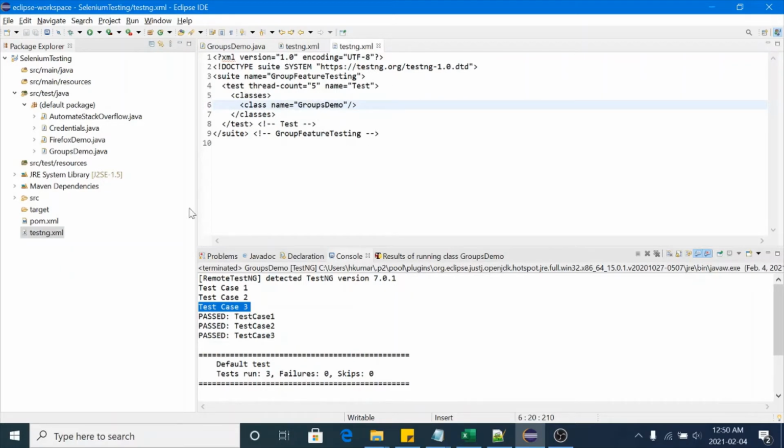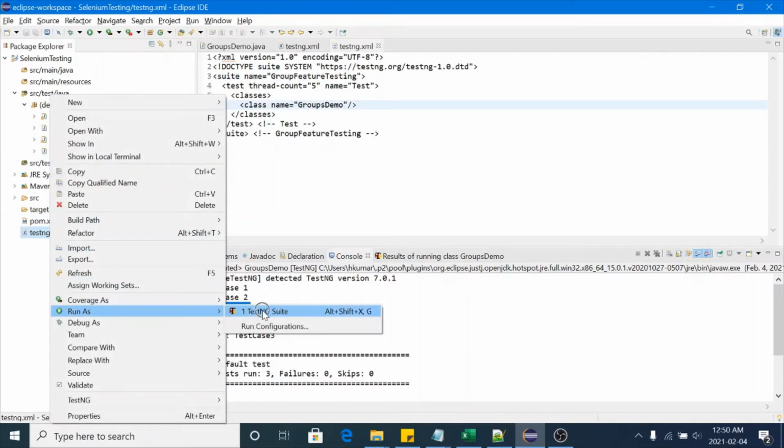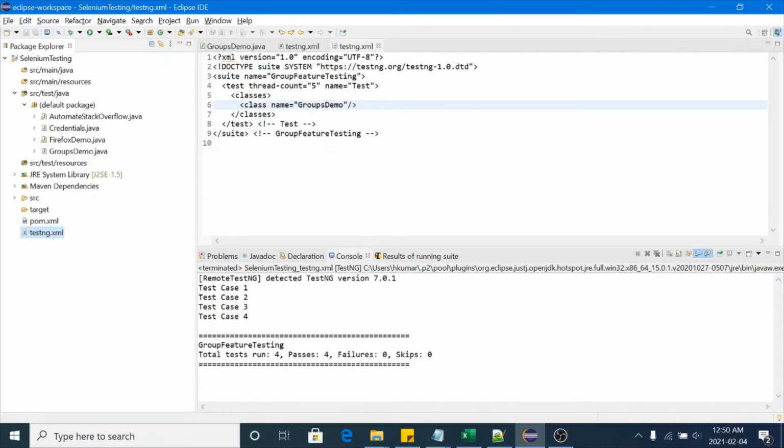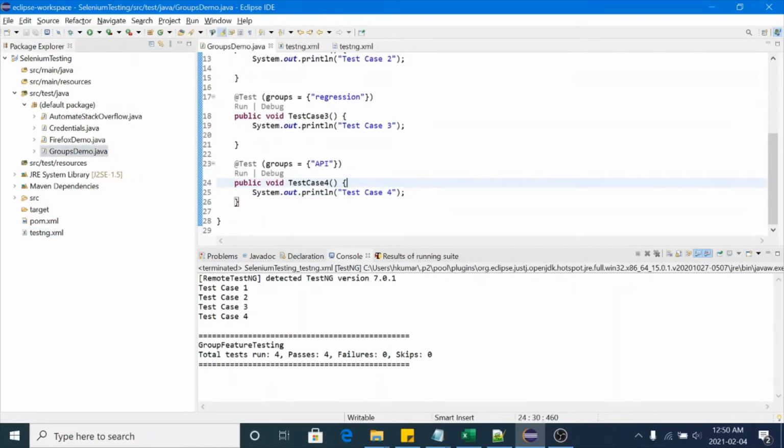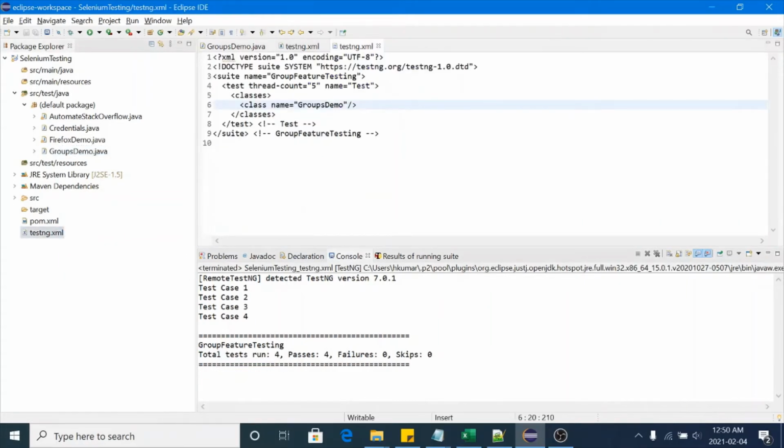Now if you execute this testng.xml file, it will execute all the test cases from this group demo class. Let me show you. Run as TestNG suite. Have a look. In the group demo class we have 4 scenarios, and it is executing all 4 scenarios. Total tests run is 4, pass count is 4. So if you want to run a particular group, let's suppose I want to run only API test cases, how can we do that?